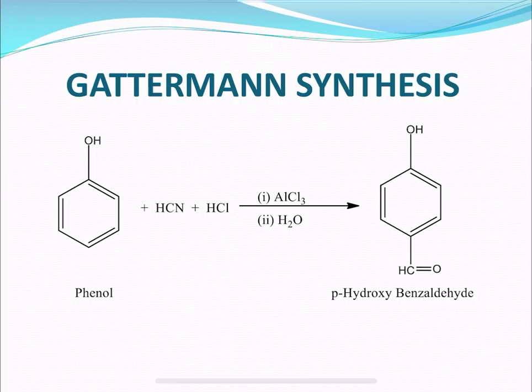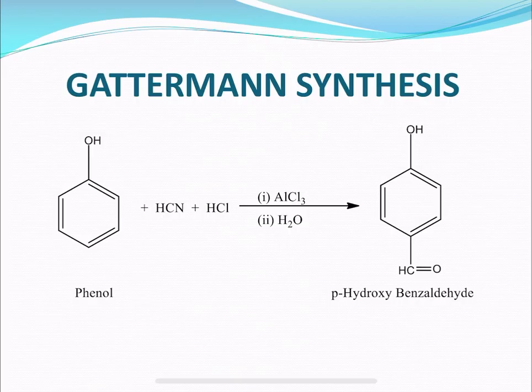So what does the Fries rearrangement explain? It is when a phenyl ester is heated with anhydrous aluminum chloride, which acts as a catalyst here. The acyl group, that is a COCH3 group, will migrate to the ortho or para position to form phenolic ketones. This reaction is called the Fries rearrangement.